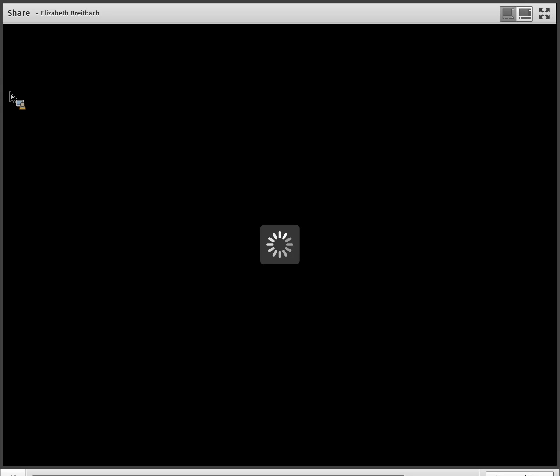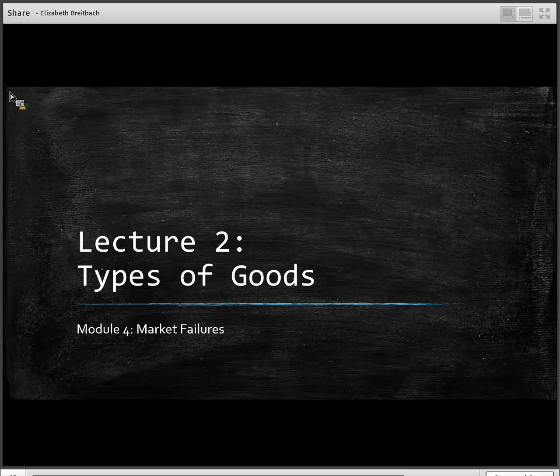Two, we're going to start to look at a market failure that exists when we start to examine the different types of goods that exist. Again, not all goods are going to have market failures associated with them. And so we're going to look at specific types of goods and how we can characterize these goods to determine whether or not a market failure may exist.